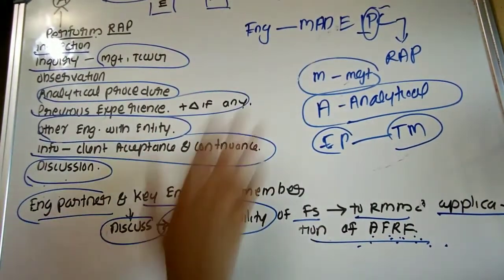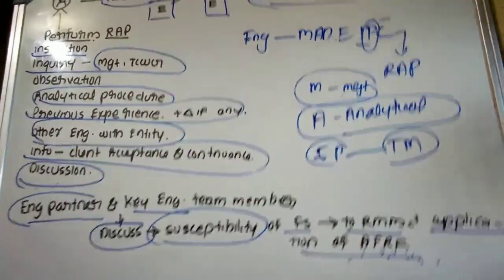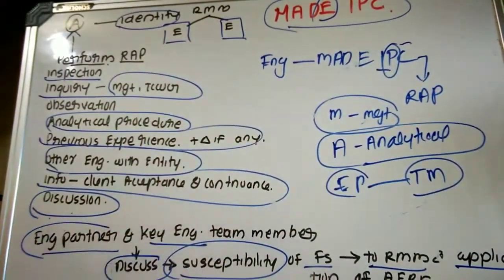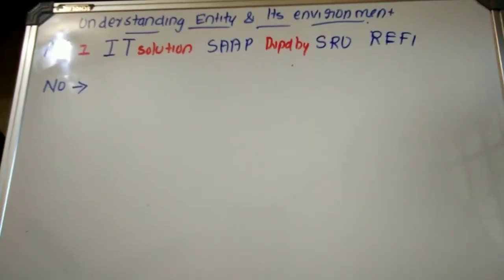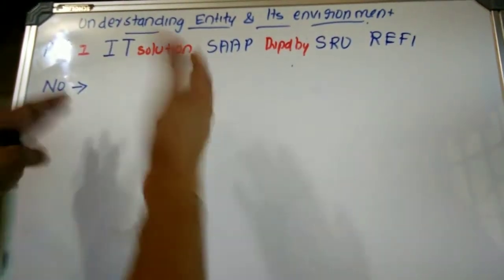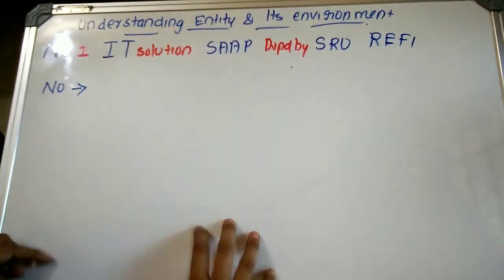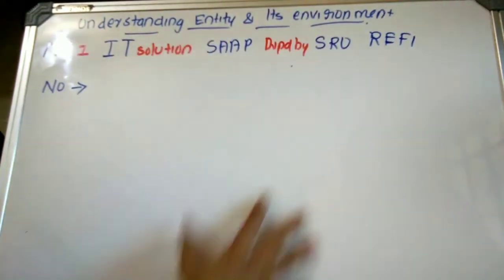Moving towards the next part. I hope you have understood these matters. Okay. So here I have provided some mnemonic to understand SA 315. That is, SA 315 also includes understanding the entity and its environment.